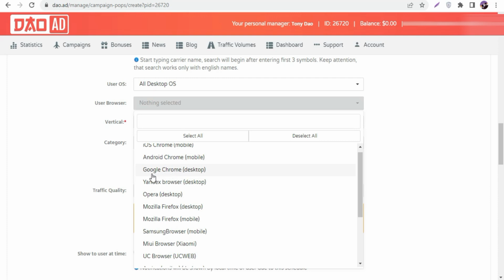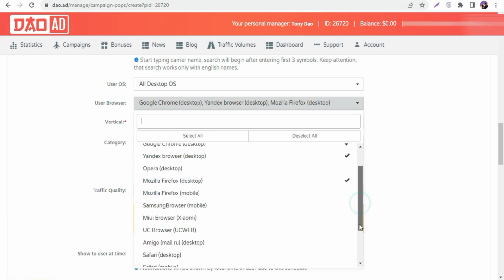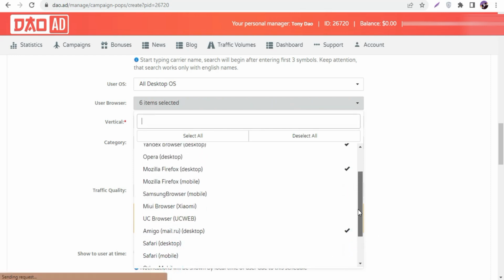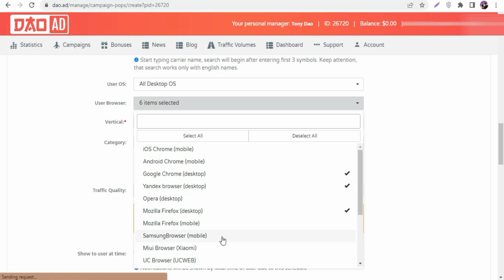So what we're gonna do is we're only gonna select desktop. You guys can see Chrome desktop, Yandex browser desktop. So we only select desktops, because our offer only works on desktop. So quickly I'm gonna select all the desktops. Once you've selected all the desktops, do not select mobile phone, okay, because mobile traffic is not for us. We only need desktop traffic.